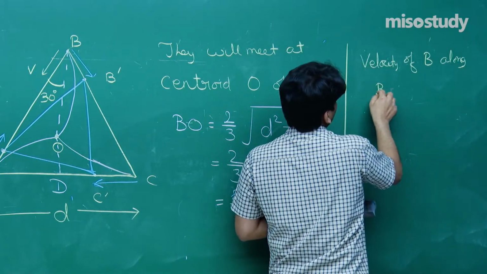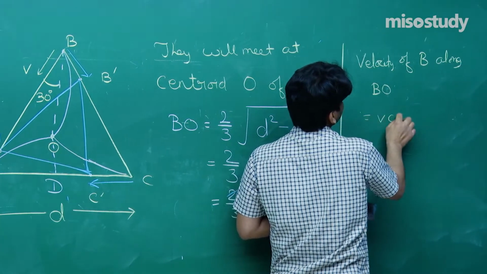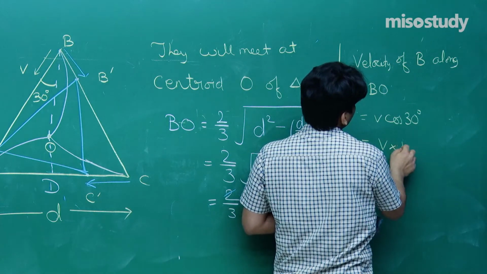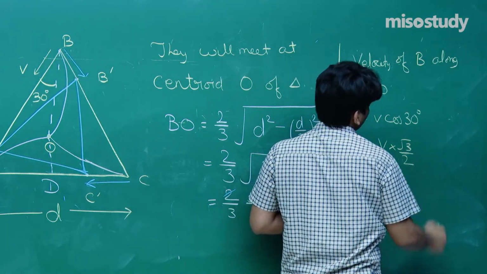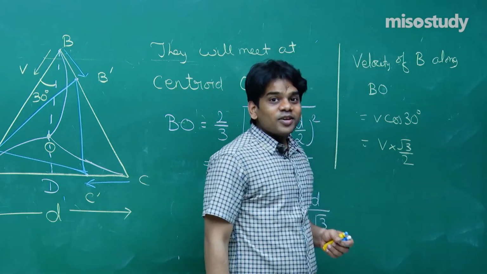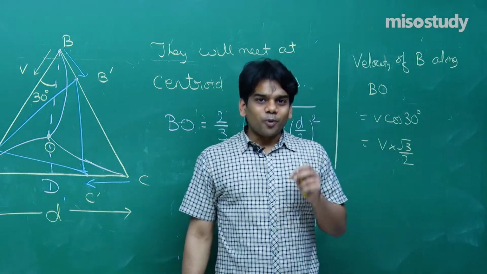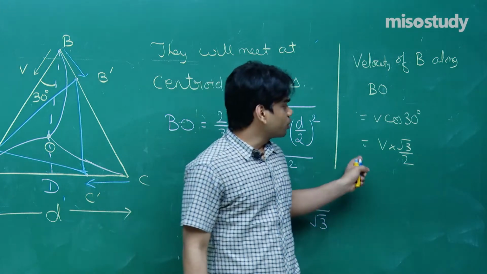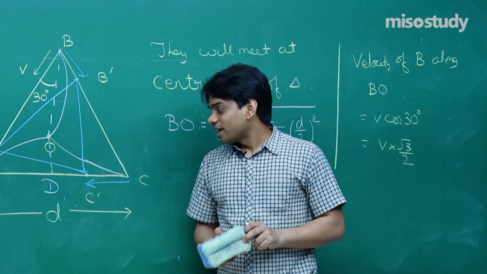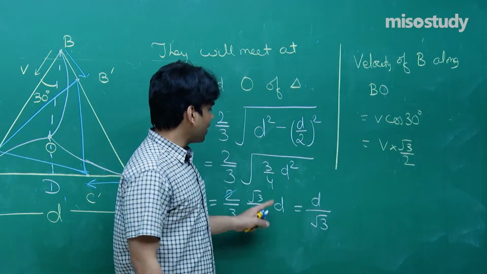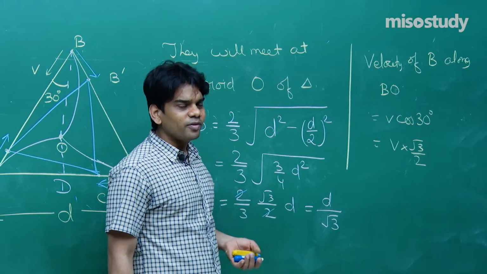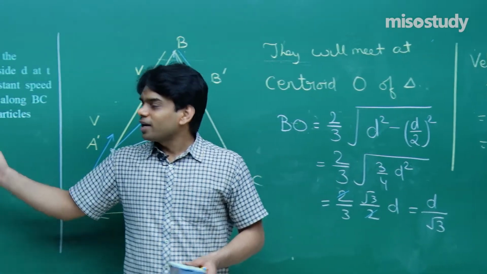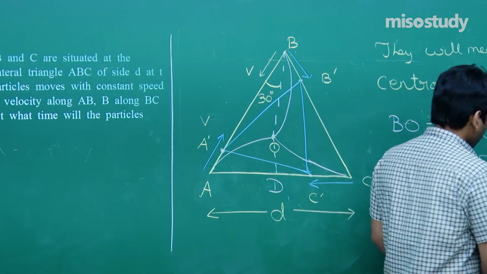See what that will turn out to be. That will be equal to V cos 30 degrees, so that will be equal to V root 3 by 2. So the point B is approaching line BO with a speed V cos 30 degrees, that is V root 3 by 2, since cos 30 is root 3 by 2, and the distance we have got is D by root 3. Now we can finally write the time taken. We have to evaluate what time the particles will meet each other.